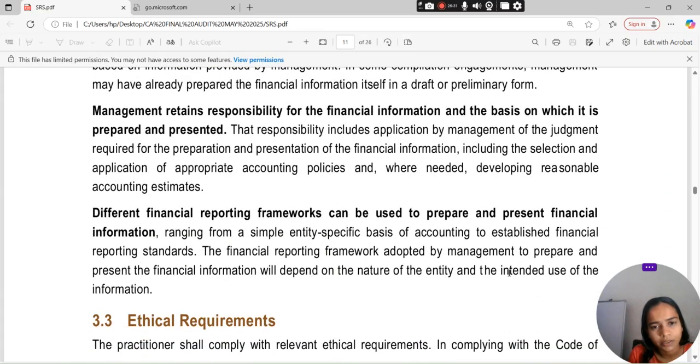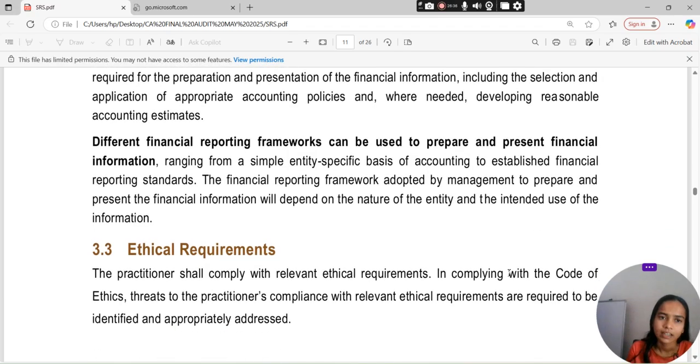There are different financial reporting frameworks that can be used to prepare and present financial information, ranging from a simple entity-specific basis of accounting to established financial reporting standards. The financial reporting framework adopted by management to prepare and present the financial information depends on the nature of the entity and the intended use of the information.